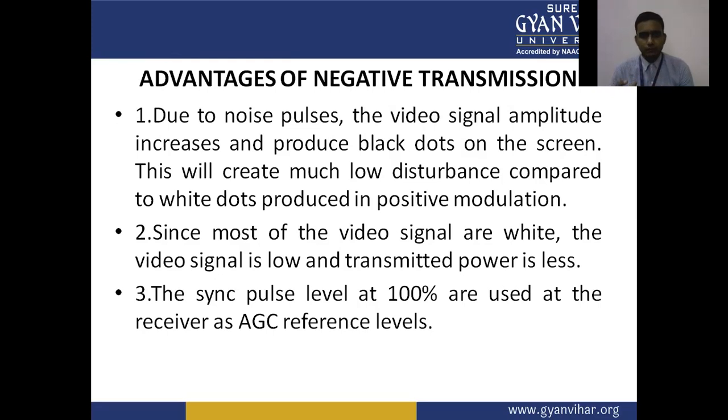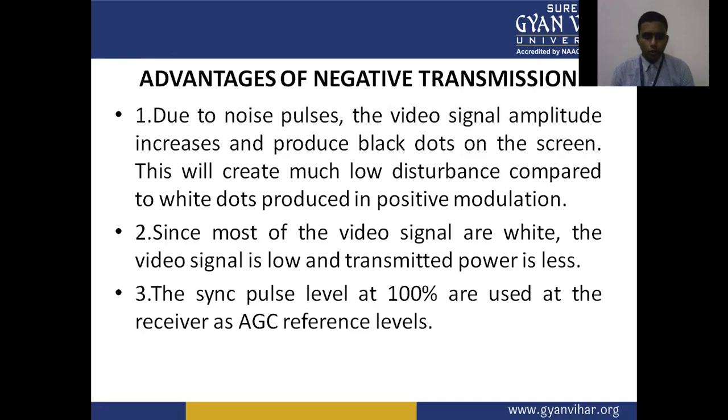This creates much lower disturbance compared to the white dots produced in positive modulation. So black dots create low disturbance compared to the white dots produced in positive modulation.